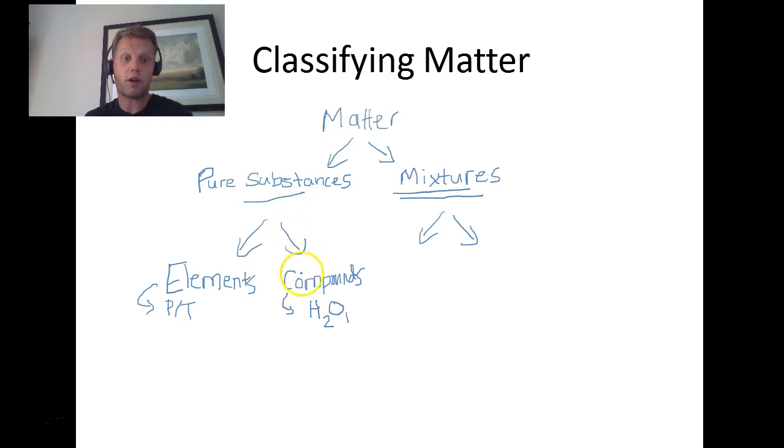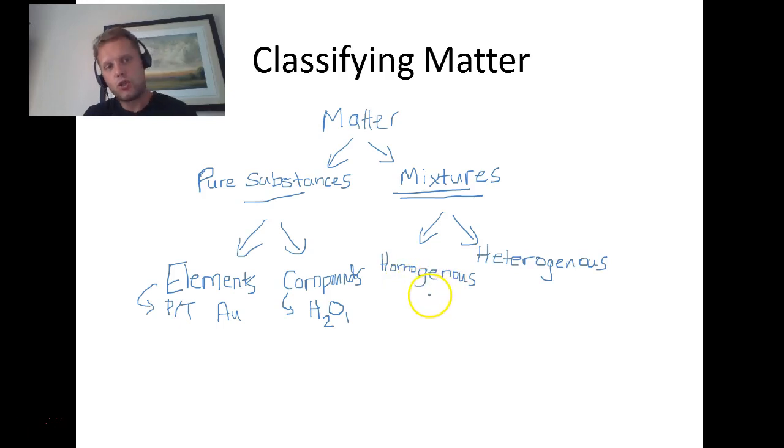That's a compound. So water is a type of pure substance. It's the type that it is, it's a compound. Elements like gold, Au, that is just one element that is on the periodic table. What about mixtures? How can they be divided? Okay, well, they can be divided into two groups.